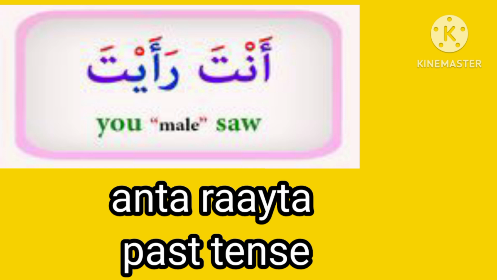Ra'aita is a verb. It is spoken for the singular second person pronoun, you. Anta ra'aita, you saw. In the word ra'aita, anta is hidden. You can say ra'aita. Ra'aita means you saw.